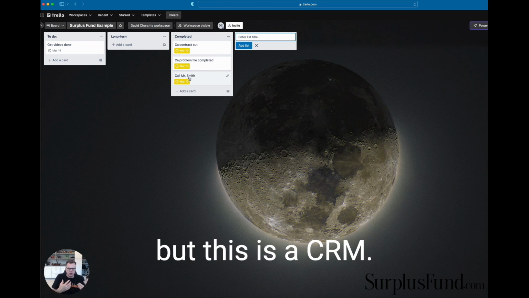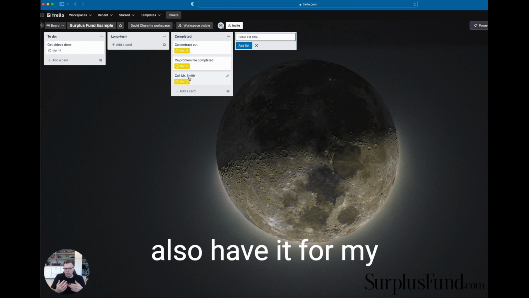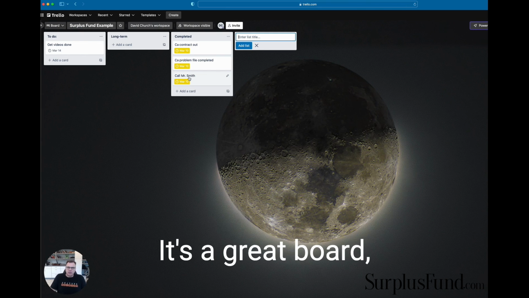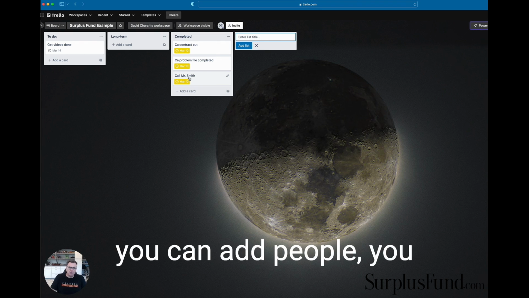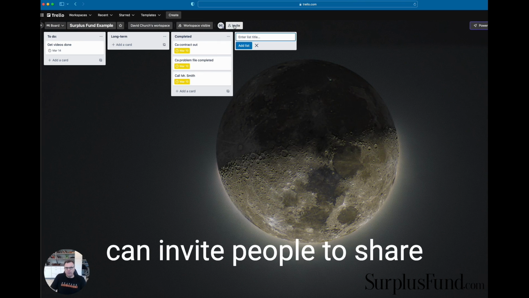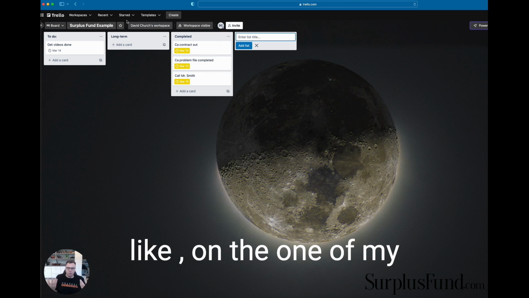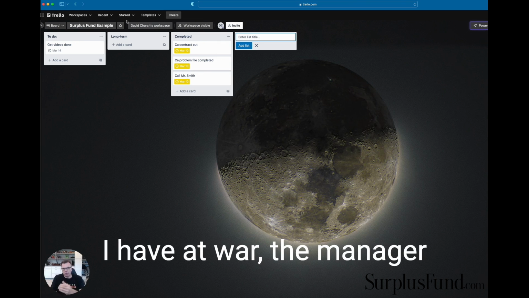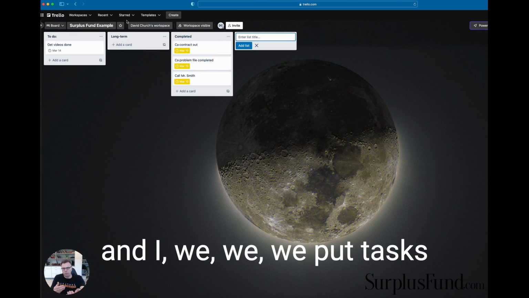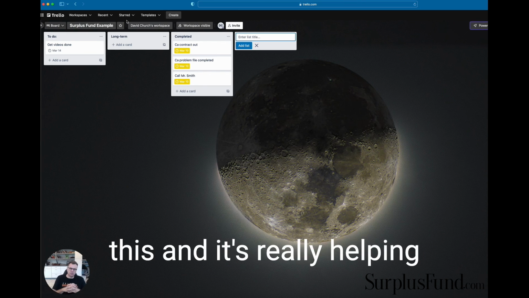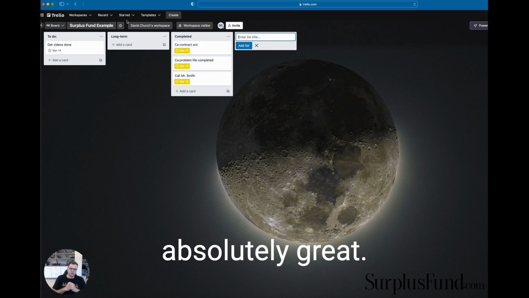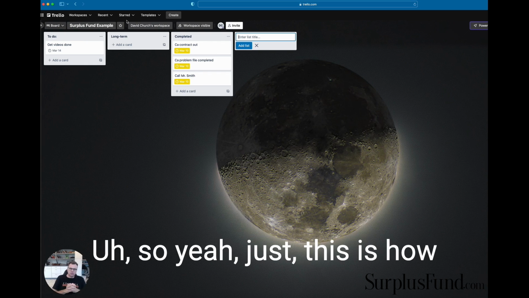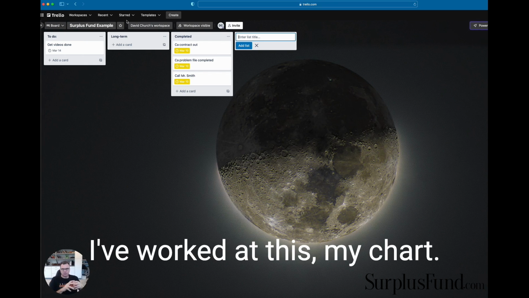But this is CRM, customer relationship management, but I also have it for my personal use as well. It's a great board, totally free, and it's Trello.com. Now they do have it where you can invite people to share. Like on one of my commercial properties, I have it where the manager and I put tasks in, and I've had to teach him this, and it's really helped me to organize the system. So this has been absolutely great. So yeah, this is how I work it. This is my CRM. This is how I do it.